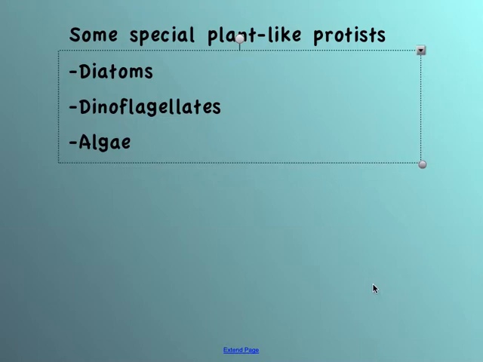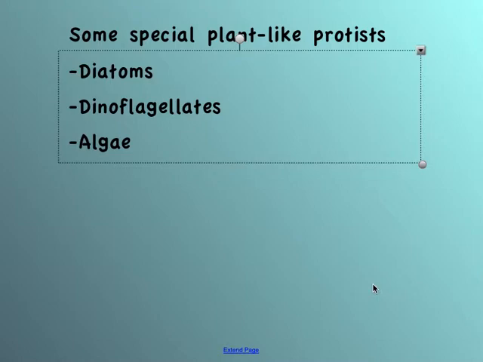They have a cell covering made of two parts. It kind of creates sort of a lid. When they die, they fall to the bottom of the ocean. Sometimes we use these in toothpaste, scouring powders, and filters because they are good cleaners. Also, we use these diatoms in different types of paint.